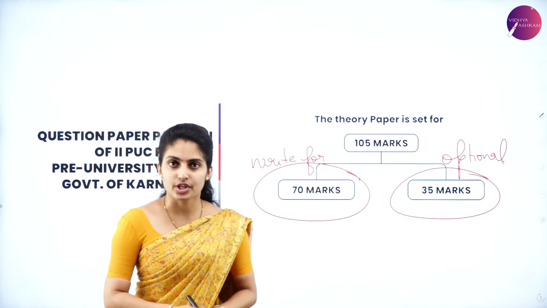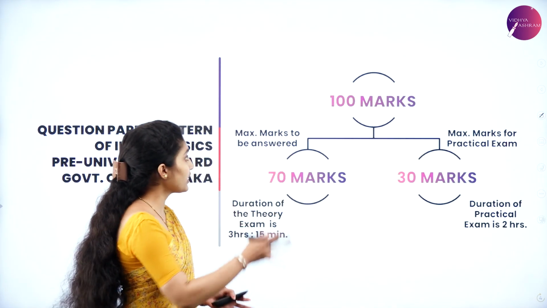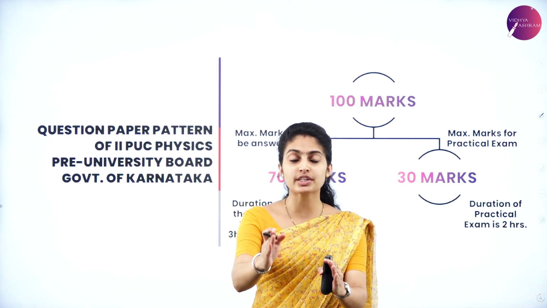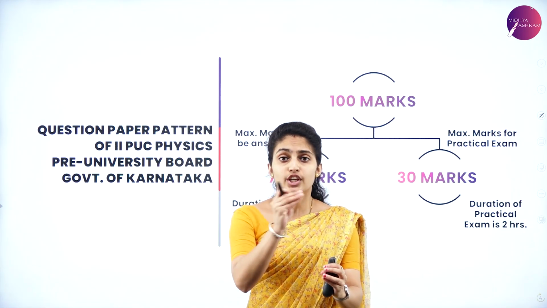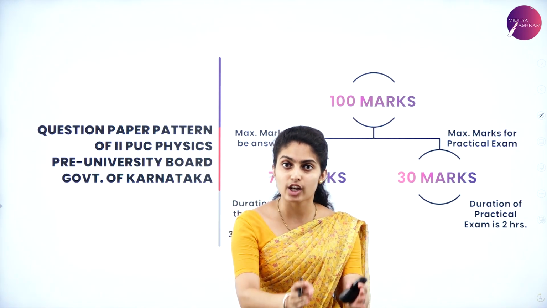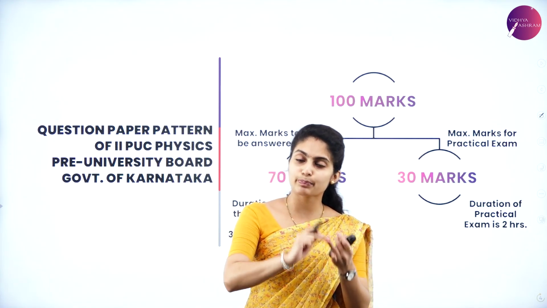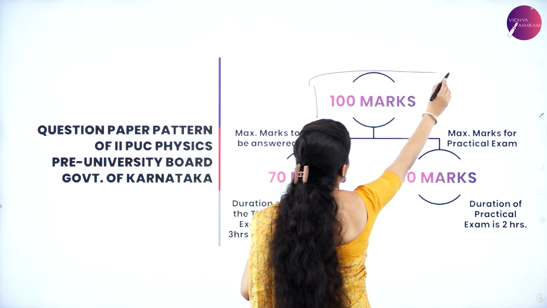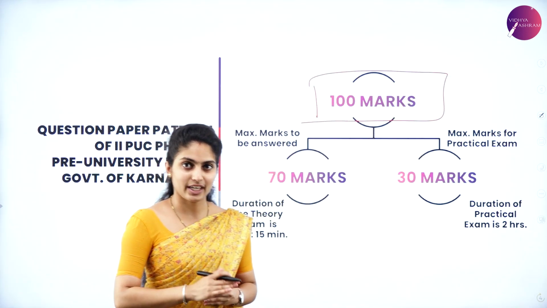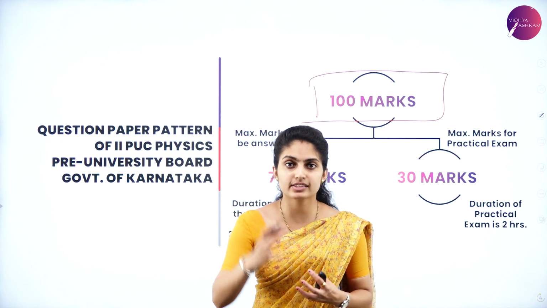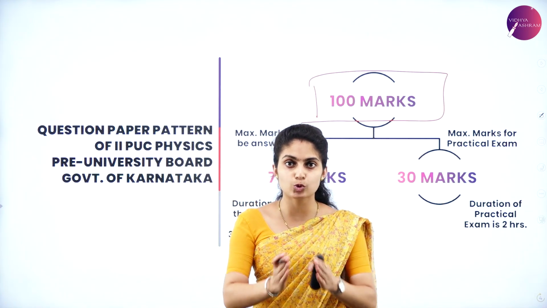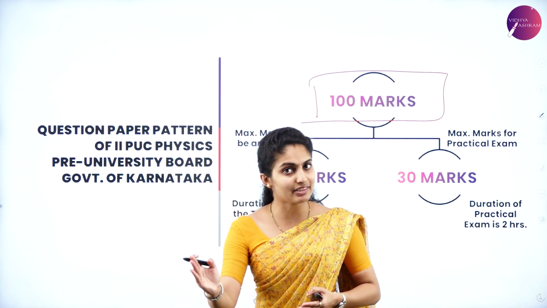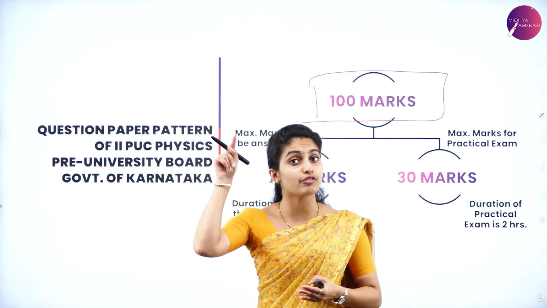After which we have the total number of marks for that subject, and that subject is nothing but physics. In physics, the total number of marks allotted, theory as well as practical paper together, to each student is said to be 100 marks. So you have to aim for 100 marks. In 100 marks, it is divided into two sets, that is 70 marks and 30 marks. 70 marks is from the theory paper of 105 marks.